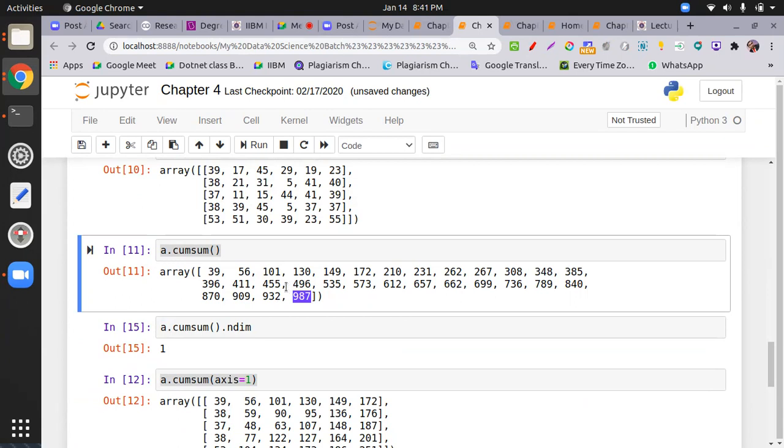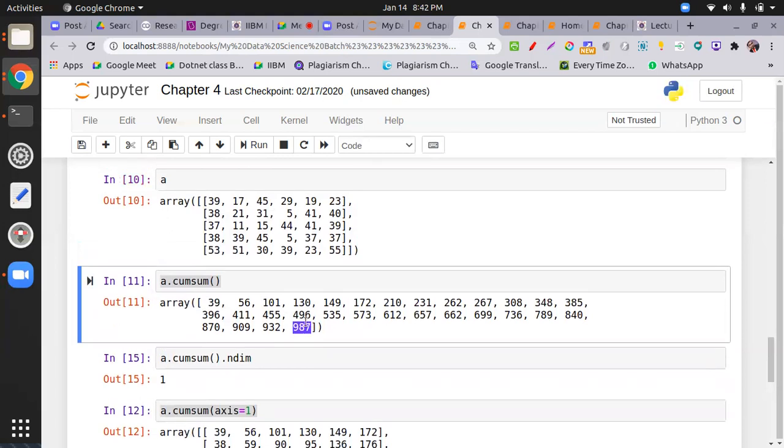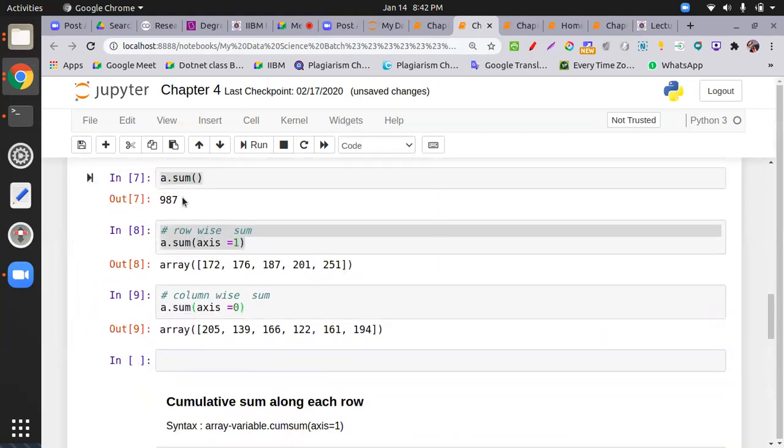If you know programming, in a for loop we put sum equal to sum plus i, so the previous is added to the next one. The same thing you can iterate using a for loop. So we have the total sum of each element reflected over here. Got it? So try mapping this.